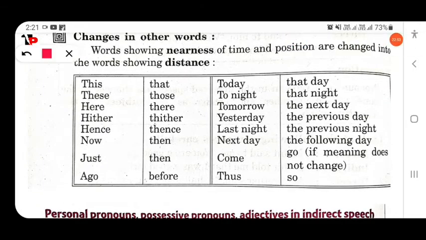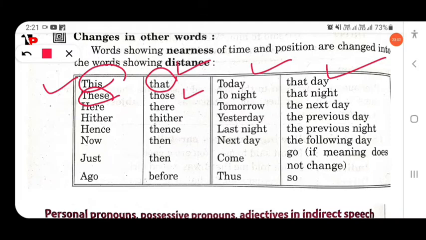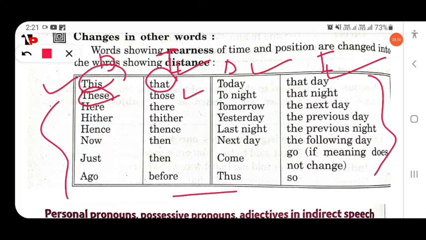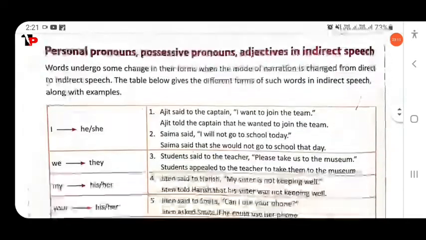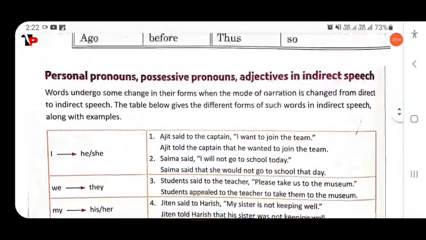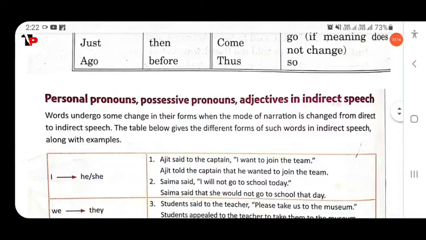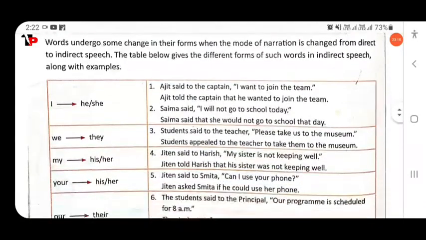If in direct speech it is this, then in indirect speech it will be changed into that. So this is direct, this is indirect, and you have to remember all of these. There are also changes in the personal pronoun, possessive pronoun, and adjective in indirect speech.